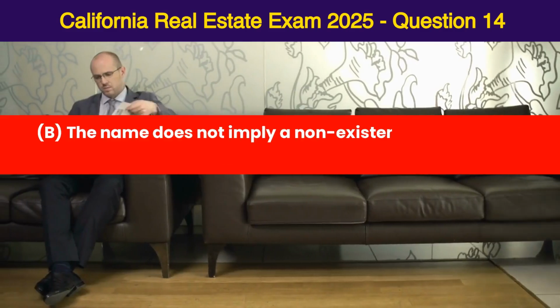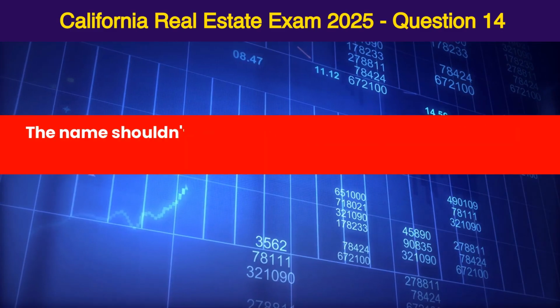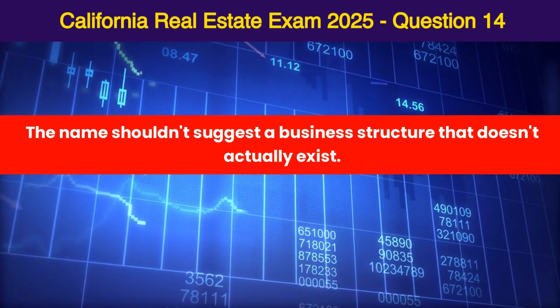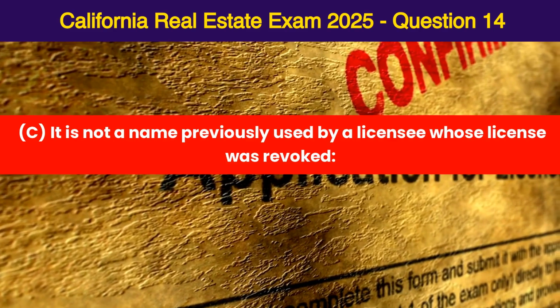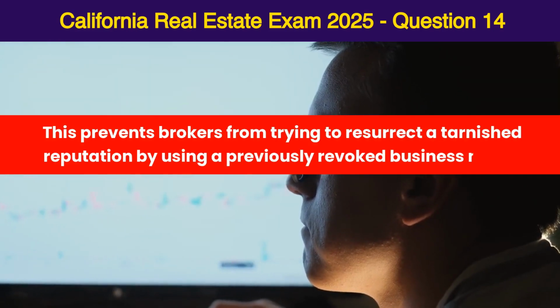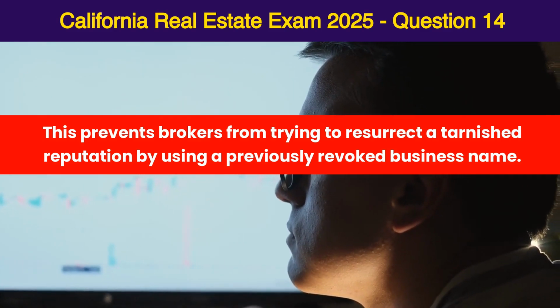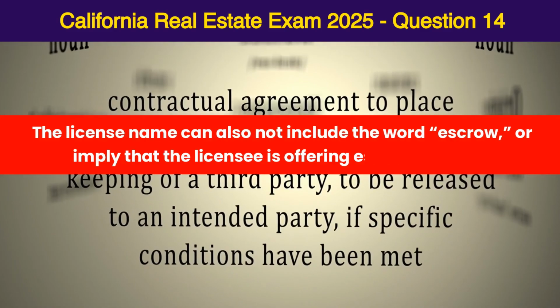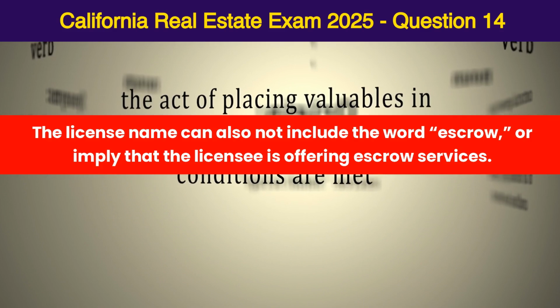B. The name does not imply a non-existent corporation or partnership. The name shouldn't suggest a business structure that doesn't actually exist. C. It is not a name previously used by a licensee whose license was revoked. This prevents brokers from trying to resurrect a tarnished reputation by using a previously revoked business name. The license name can also not include the word escrow or imply that the licensee is offering escrow services.